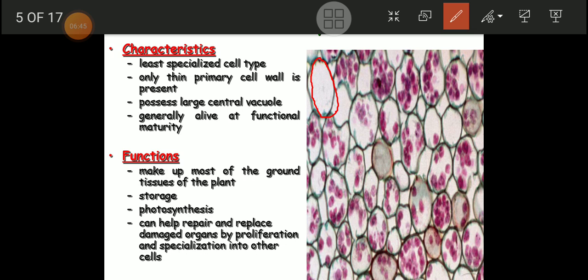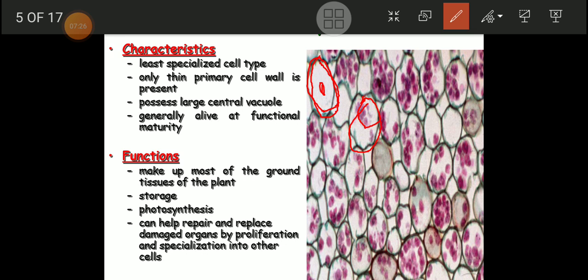Now what are the characteristics of this parenchyma? Here we can see the parenchyma cell is a least specialized cell type. Again we can see here only a thin primary cell wall is present. Also it possesses, here at the center, I have sketched a red dot, a large central vacuole. So size of vacuole we can see here also.